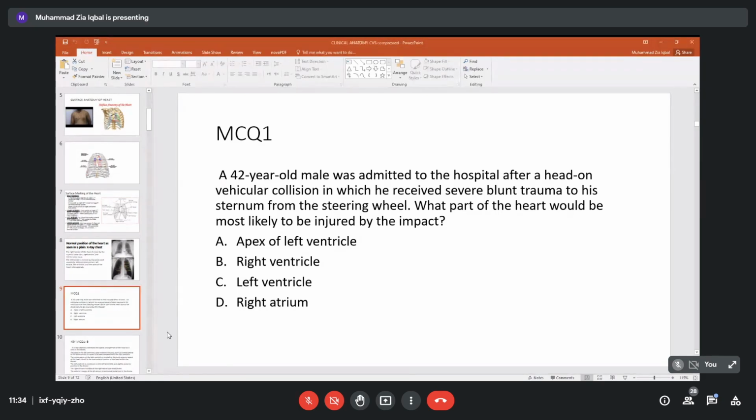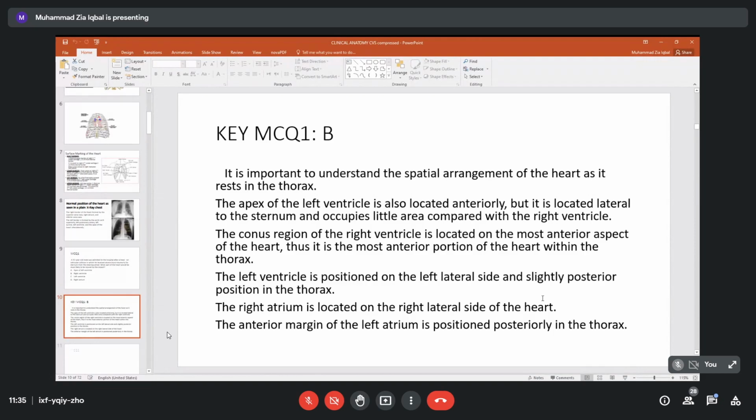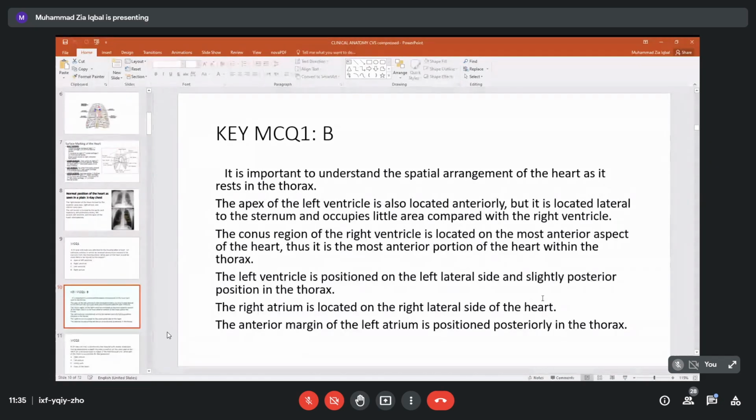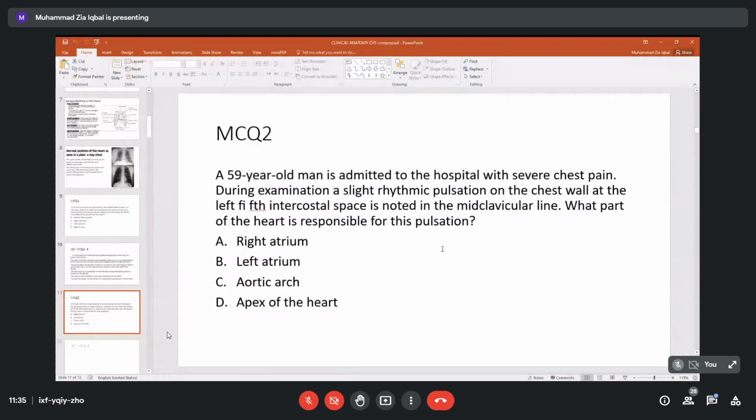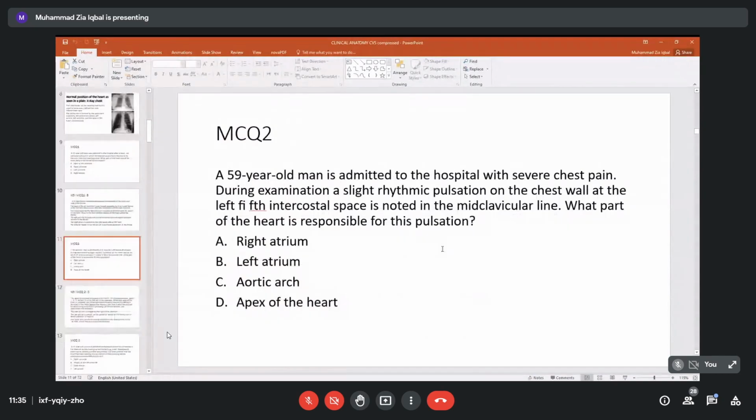I believe it is the right ventricle. It is? The right ventricle, B. B, okay, very good. Let us see. Yes, you are right. So please read these slides afterwards. This is the explanation for your questions also. We will put all this on e-learning. So let us go to question 2.